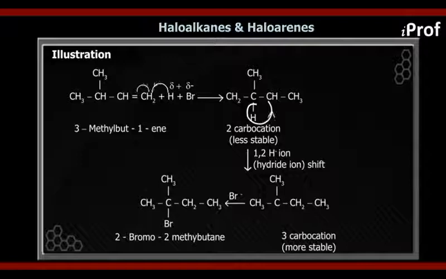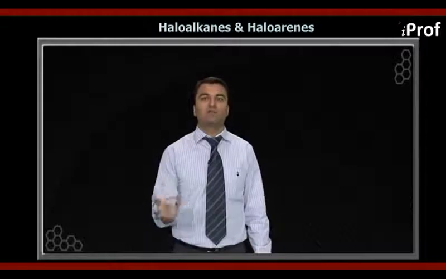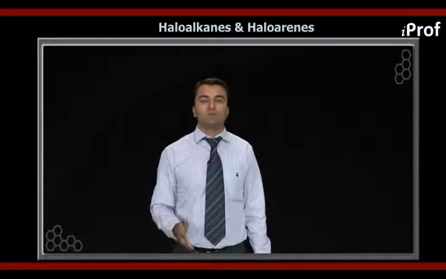This carbocation is a 3-degree carbocation, and so we will carry out this rearrangement in this particular example. Now what will happen? The X minus, which can be either Cl minus or Br minus or I minus, will attack this C positive and form haloalkane. This is how alkenes form haloalkanes on addition of HX in the absence of peroxide.